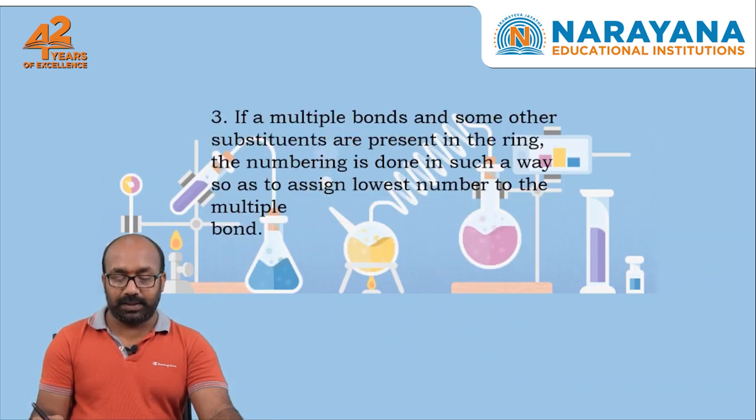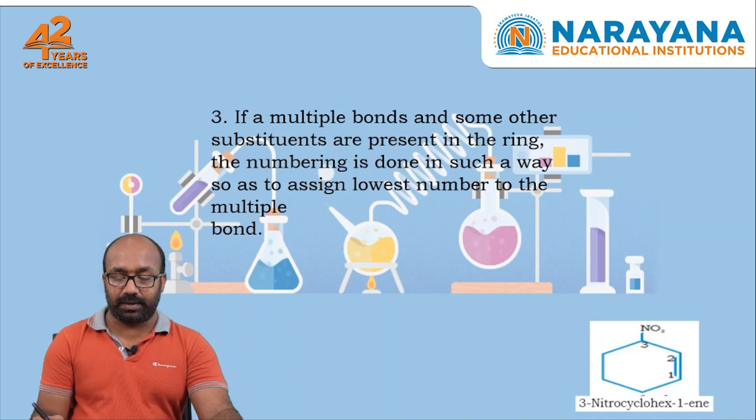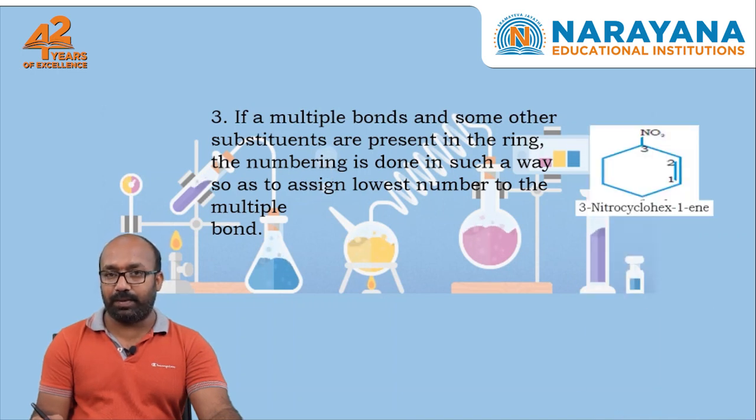If multiple bonds are there in the parent ring, then we have to give numbering first to the double bond.